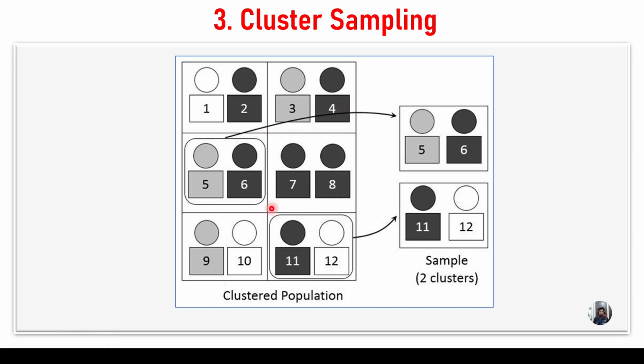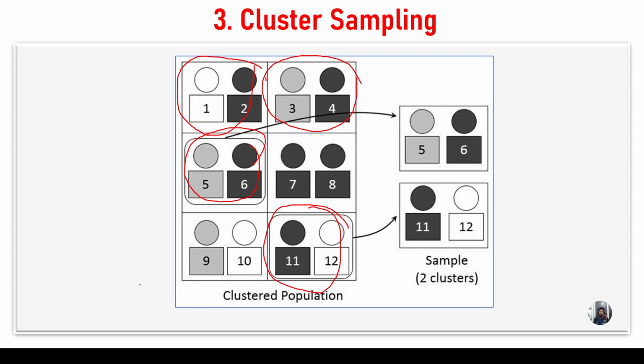You can observe here cluster sampling. This is a diagram which shows the cluster sampling. So you observe here the students: 1, 2, 3, 4, 5, 6, 7, 8, 9, 10, 11, 12. So let us assume this is one school, and this is another school, and this is another school.